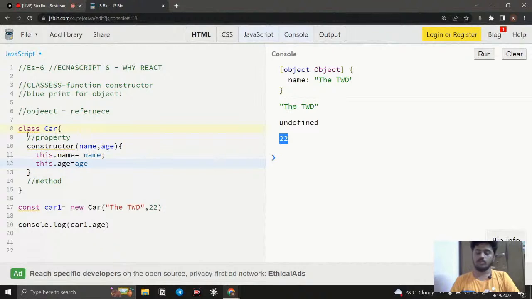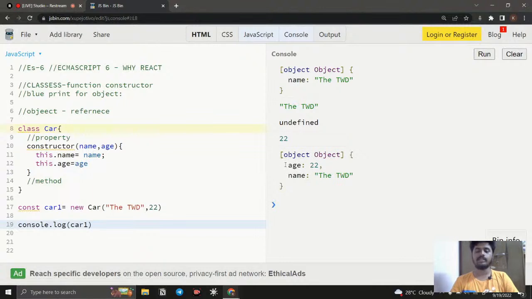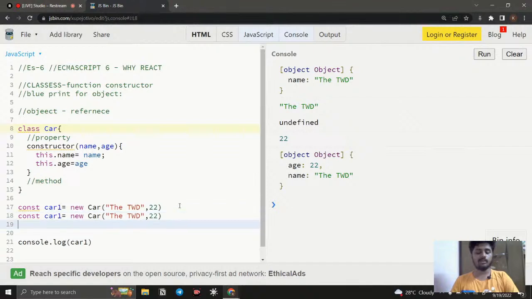Okay, so this is the way to create a property. So right now, if I console log the car instead of age, you can notice an object is created and it has an age and it has a name, right? So what is the use of creating a blueprint? It is easily reusable, like we can easily create more objects by using that. For example, if I want to create another car, what can I do? I can change the name and I can change the value.